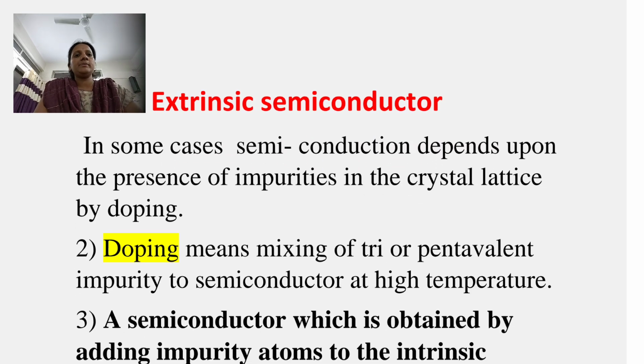Then the second type is extrinsic semiconductors. Extrinsic semiconductors depend upon the presence of impurity in the crystals, that is, by doping. Doping means mixing of trivalent or pentavalent impurity into semiconductors at high temperature.